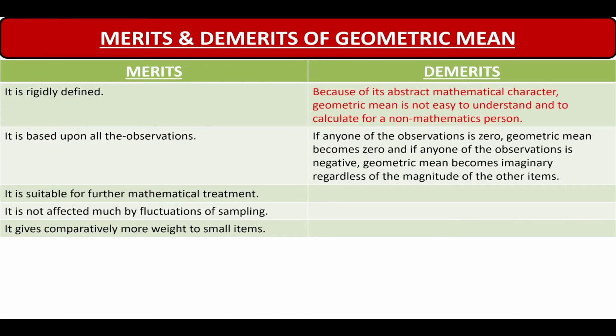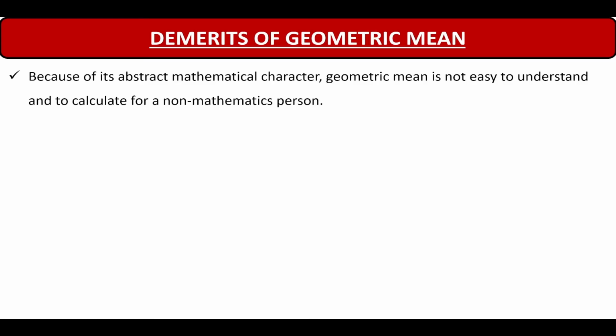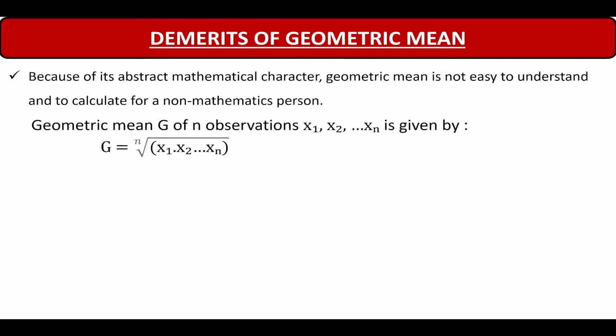Now coming to the demerits of geometric mean, the first demerit is that because of its abstract mathematical character, geometric mean is not easy to understand and to calculate for a non-mathematics person. Okay, let me explain this with the help of a small example. As you know, geometric mean is the nth root of the product of observations. Okay, so now if I take three observations, 2, 4 and 8.